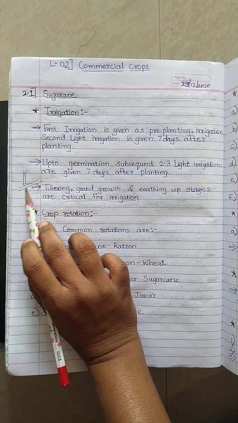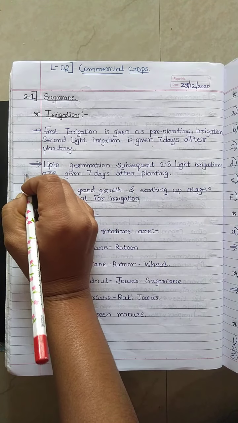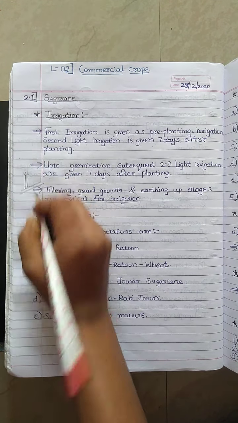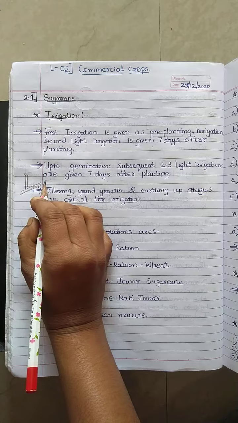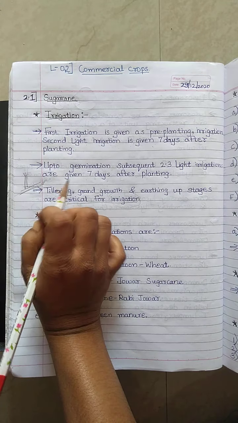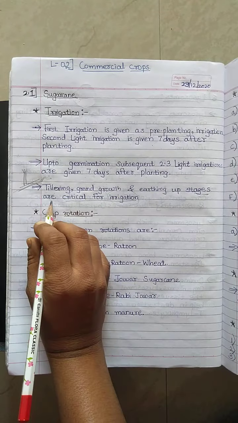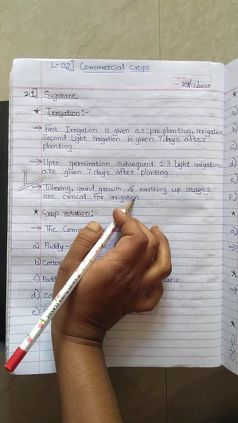Tillering means to till. Suppose sugarcane is growing here, and we till the soil. The grand growth or earthing up stages are critical for irrigation.